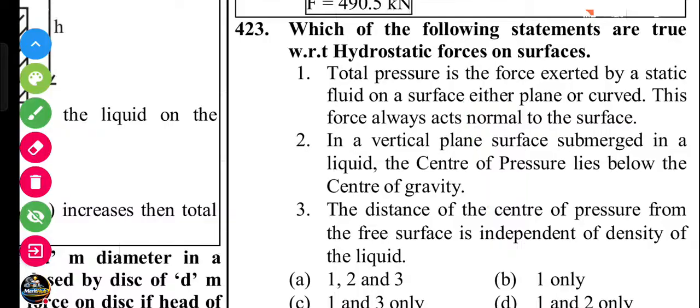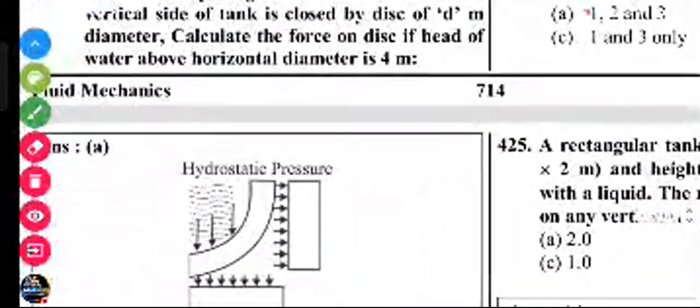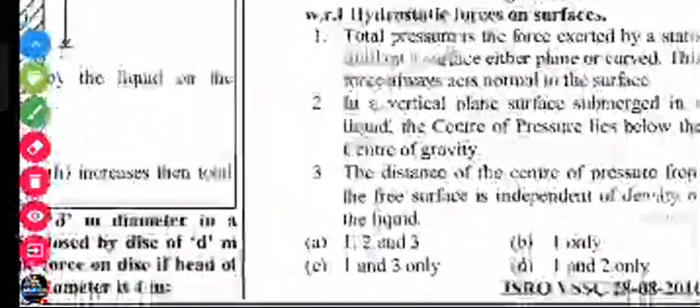Next question, which of the following statements are true with respect to the hydrostatic force on a surface? Total pressure is the force exerted by the static fluid on the surface, either plane or curved. This force always acts normal to the surface. In a vertical plane surface submerged in a liquid, the center of pressure lies below the center of gravity. The distance of the center of pressure from the free surface is independent of the density of the liquid. The correct answer: 1, 2 and 3 is correct. All are correct.